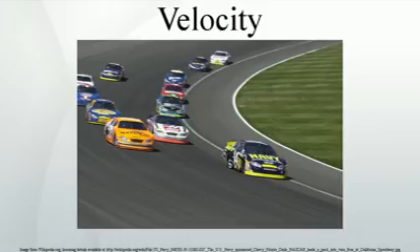Escape velocity is the minimum speed a ballistic object needs to escape from a massive body like the Earth. It represents the kinetic energy that, when added to the object's gravitational potential energy, which is always negative, is greater than or equal to zero. The general formula for the escape velocity of an object at a distance r from the center of a planet with mass m is where g is the gravitational constant. The escape velocity from Earth's surface is about 11,100 meters per second.